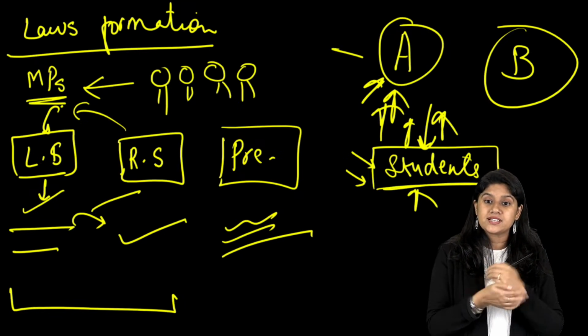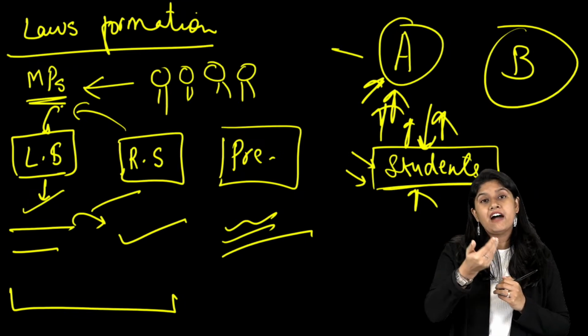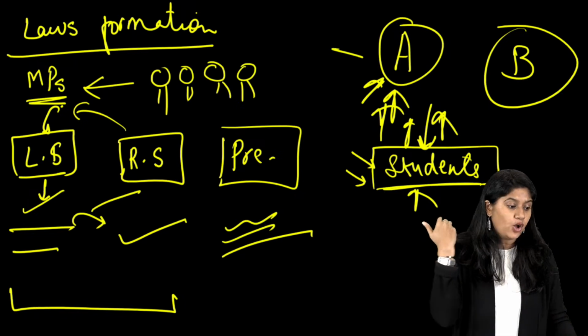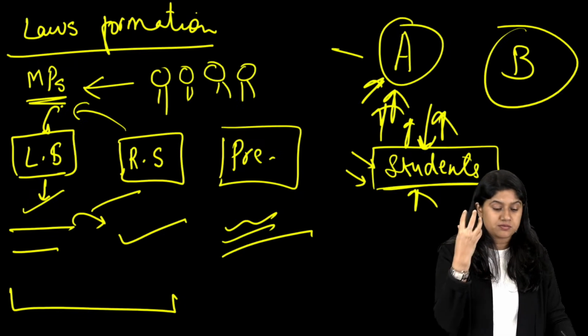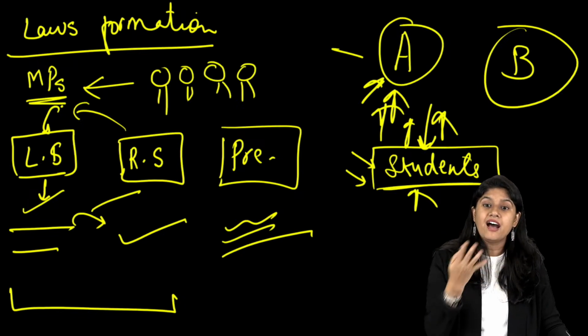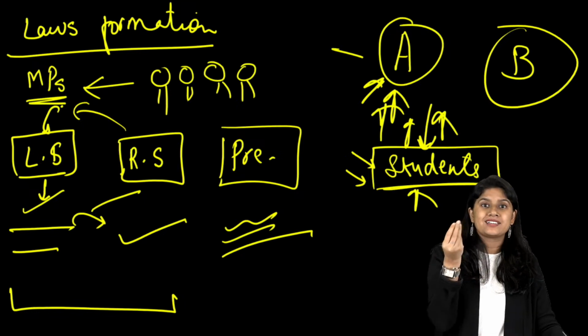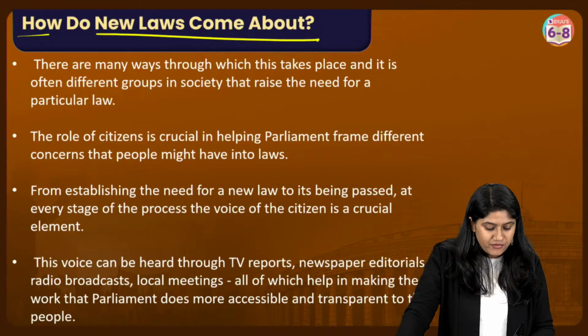Similarly, for the various scheduled tribes and for the castes, unfortunately, they didn't get a chance. They didn't get an opportunity. And that is the reason to safeguard their needs, to make sure that they have equal foundation. That's the reservation that we have. Okay? Chaliye. Are we clear with this, everyone?